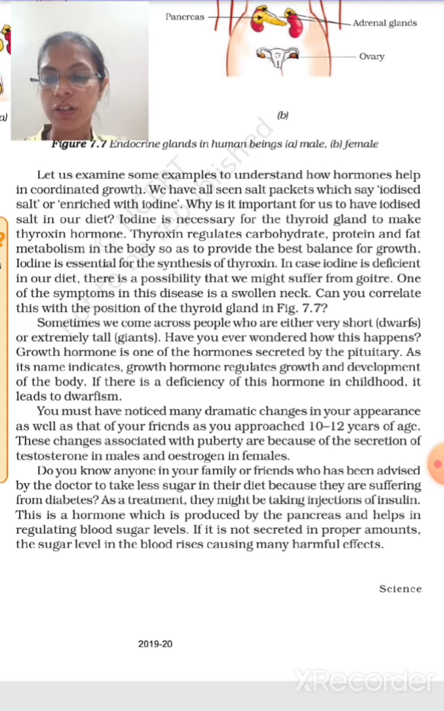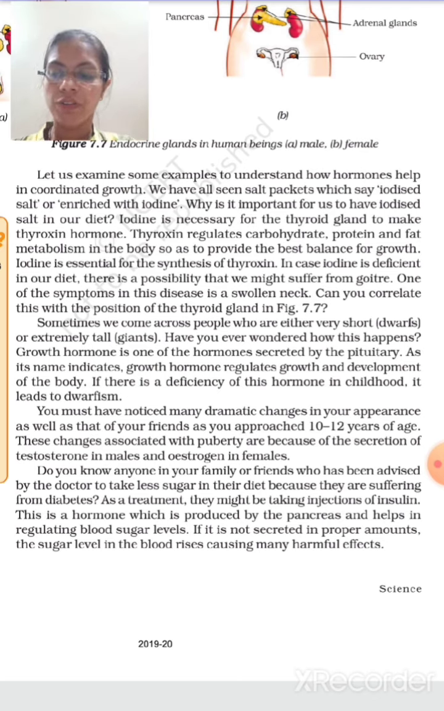Sometimes we come across people who are either very short or very tall. Sometimes we have seen very small people who are working in circuses, right? Dwarf people, they are known as dwarf. And that particular situation is known as dwarfism. And if someone is very long or giant, they are known as giant people, and the disease is known as giantism. Have you ever wondered how this happens?